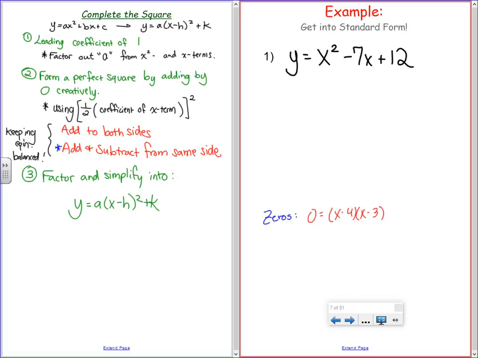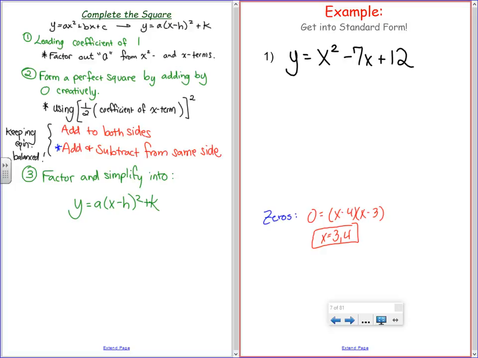Do we all see it? So then we have zeros at x equals 3 and 4. That's great and all. But does that tell me the vertex? No. Does that show me the horizontal and vertical translations? Does that tell me where to graph him? All that tells me is the zeros. Now look at this factoring, guys.